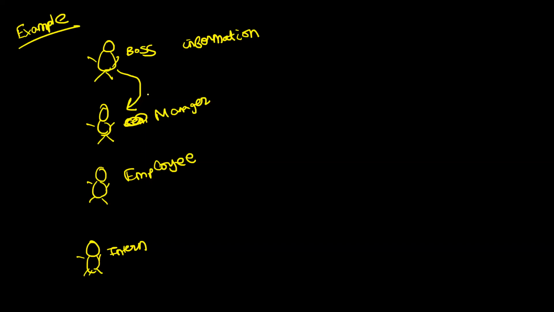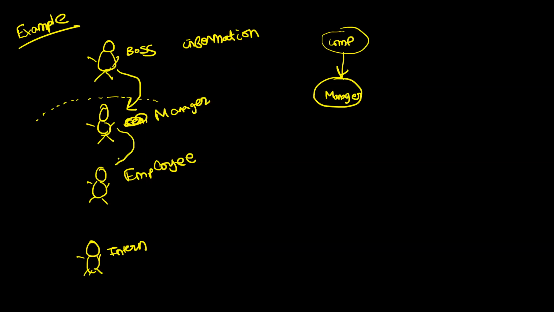So guys, try to understand. The boss had a complex problem. He just broke the complex problem into a smaller problem. He just told the manager. And now guys, tell me, does the boss have to worry? No. The boss will now simply sit and the manager will come back and give the information to the boss. But what will the manager be doing? Now, let's say for the manager also, this is a complex problem. He doesn't have time. So what will the manager do? The manager will again break his problem into a simpler problem. He will go and ask the employee, hey employee, can you please find the details of the file for me?